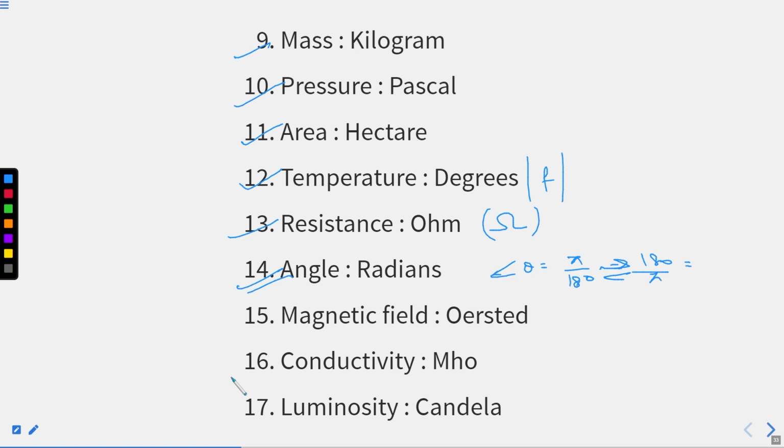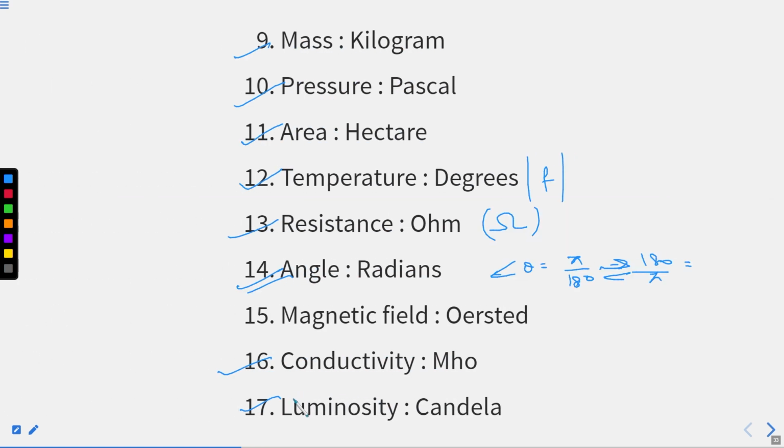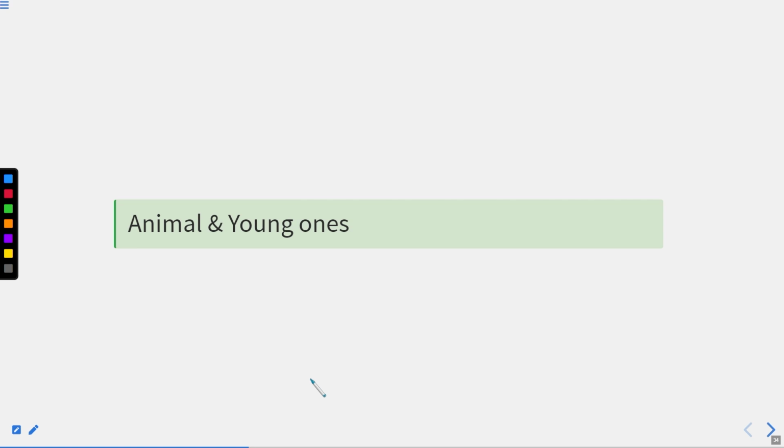Conductivity, that is mho. The unit of conductivity is mho, right? 17, that is luminosity. What exactly is luminosity? Measured in candela. You have discussed 17 examples related to this till now, right? Now I am going to discuss another type of relation.